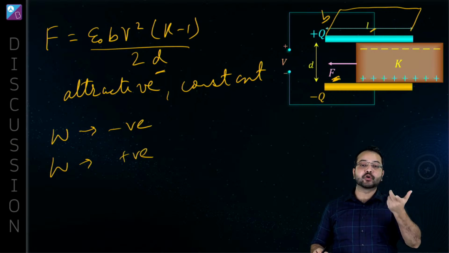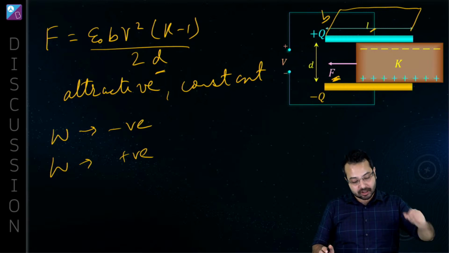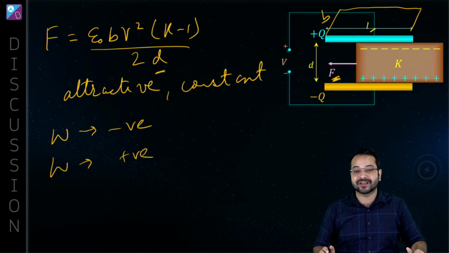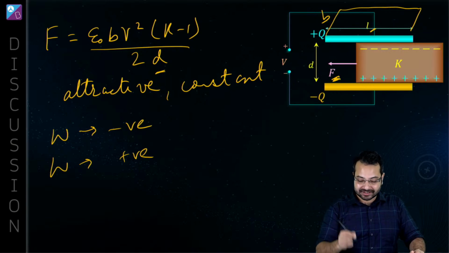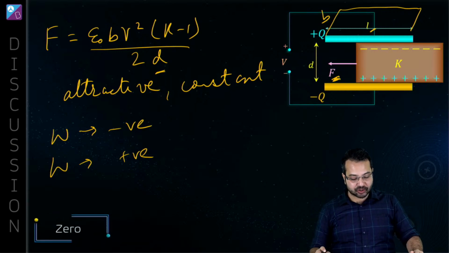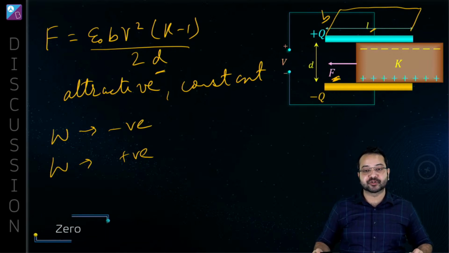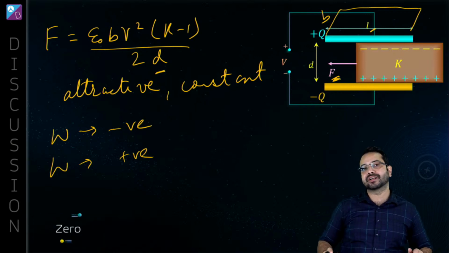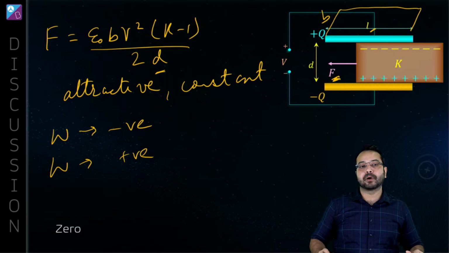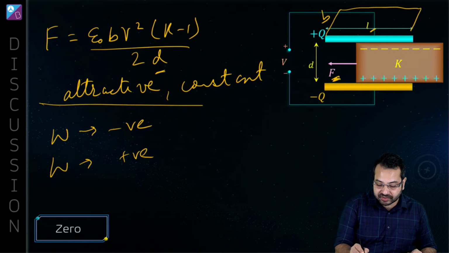Since the magnitude of force is the same and the displacement is also the same, the work done in both cases is going to be the same, but one is going to be negative and the other positive. So the net work done is going to be 0. Is that correct? So my answer has to be 0. The net work done by the system in this process is 0 because while taking out and while reinserting, the work done has been equal in magnitude, but one has been positive and the other negative. But the important thing is this concept.